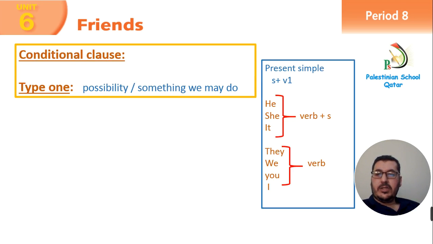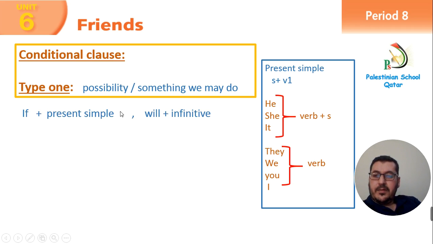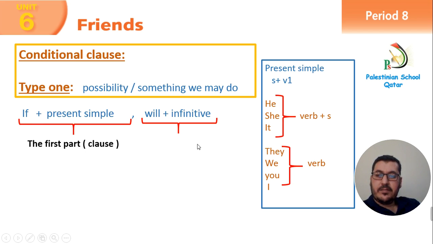Today we continue with the conditional clause. As we said, we talked about type 0, and today we have type 1. Type 1, we talk about something possible. It means something we may do. The rule is: if plus present simple, comma, will plus infinitive. If plus present simple is the first part, and will plus the infinitive is the second part.